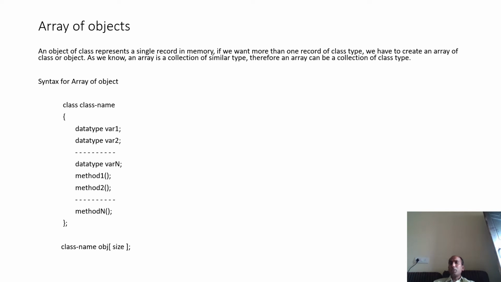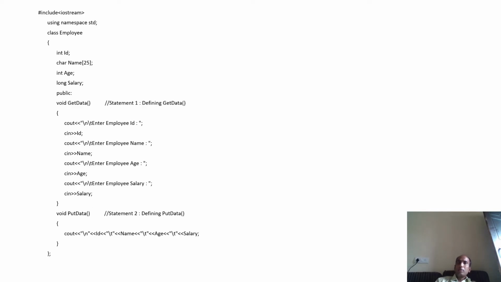How to create one? Let's suppose there is a class name, and I need to create an array: class name, object name, and then size. This is very similar to creating an array of integer type: int, array name, and then size. Same way: class name, object name, and then size. You can create the array. So let's take an example.